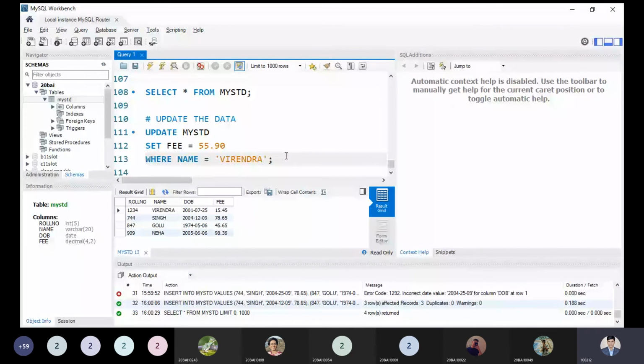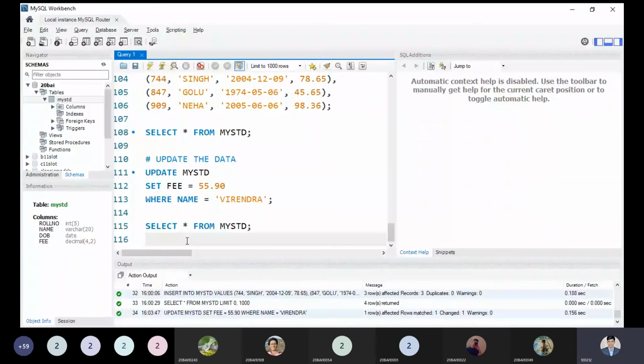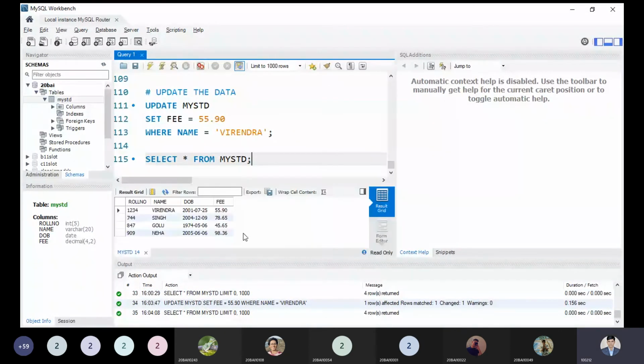Yes, it is executed. So you can see the message I'm giving: one row affected, row match one, and change one value. Okay, and let me show my proof by choosing this simple syntax. So I'm just copying this part over here, and let me show. So now this is updated. Now Biren's fees is updated from 15 rupees to 55.90. Is it visible to all? Yes, sir. And that is the point we have to understand.